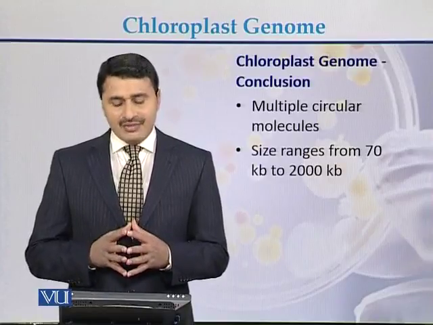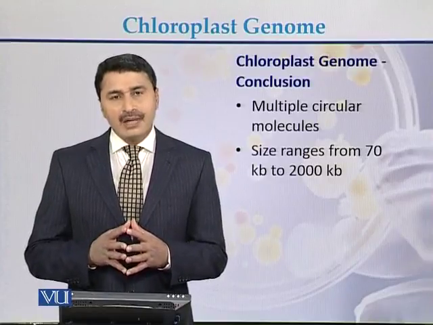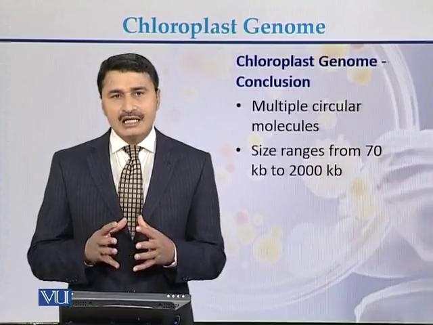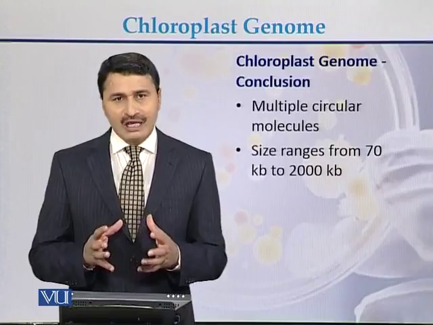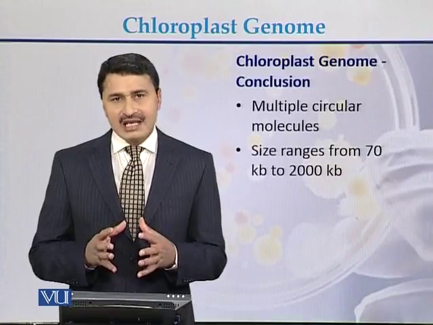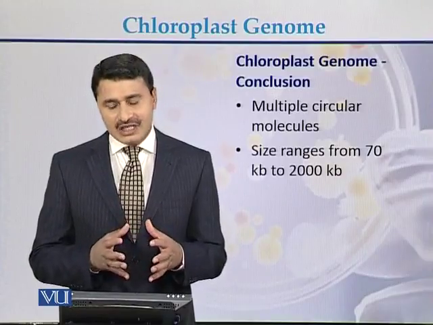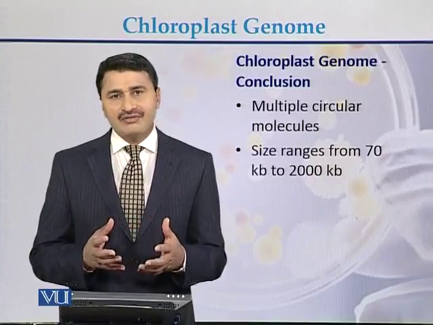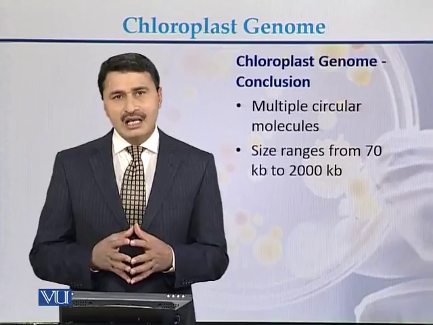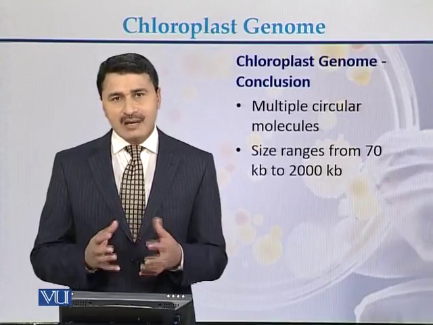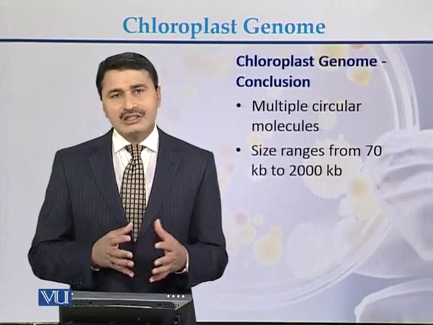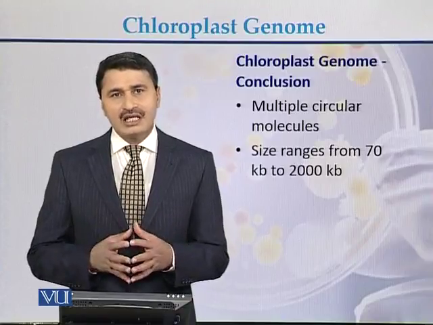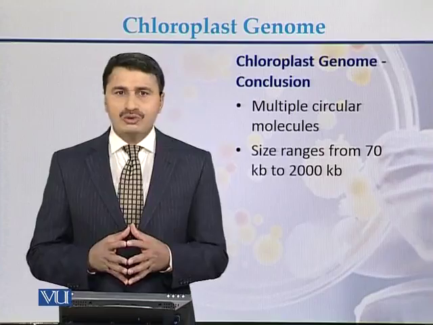The conclusion is that the chloroplast genome is a multiple circular molecule present in different taxa of plants. Its size ranges from 70 kb up to 2000 kb. It depends on the different species of plants: in some plants it can be 70 kb, while in some plants it can be up to 2000 kb.